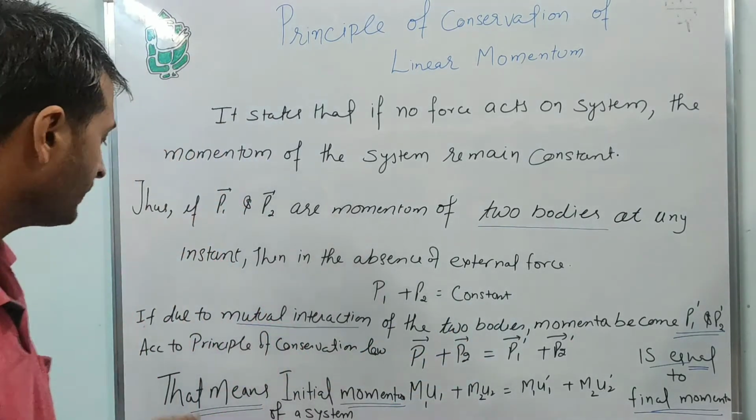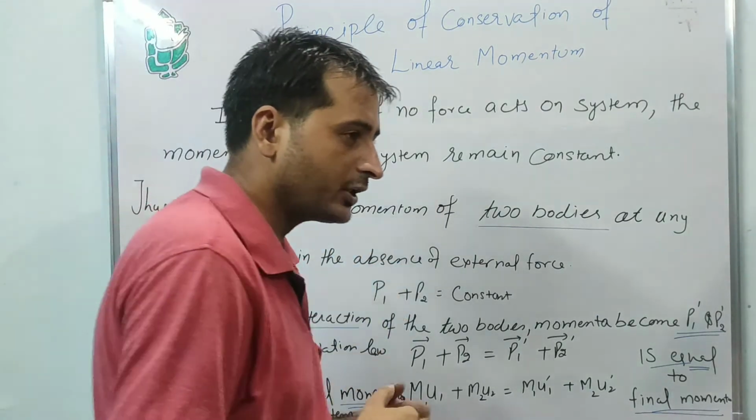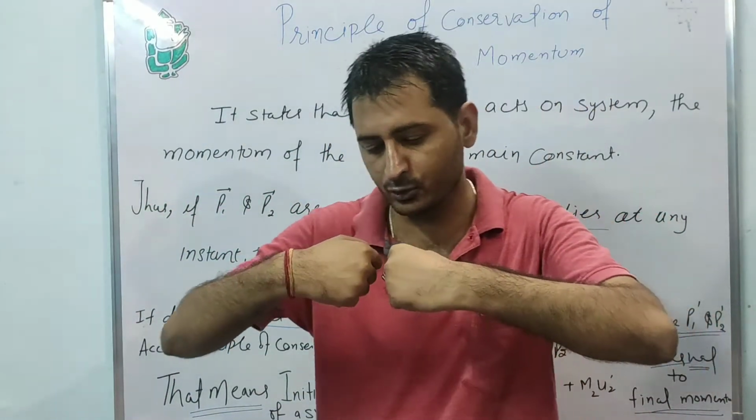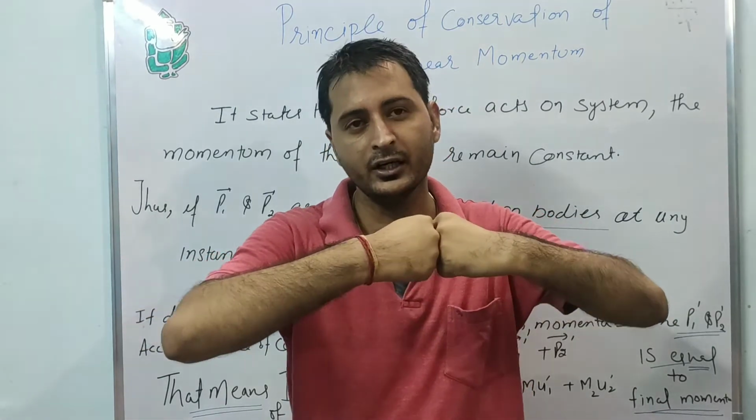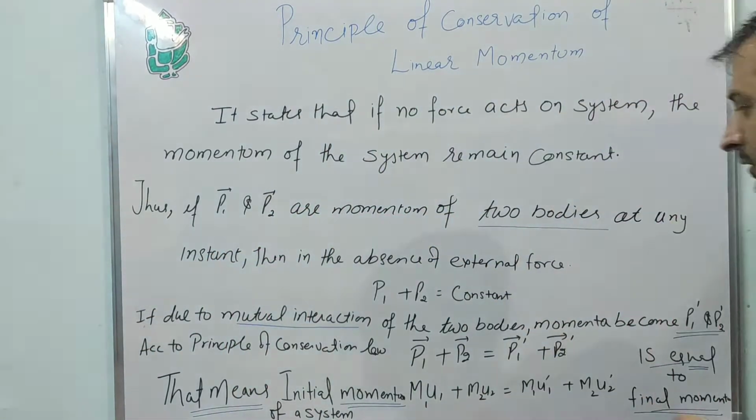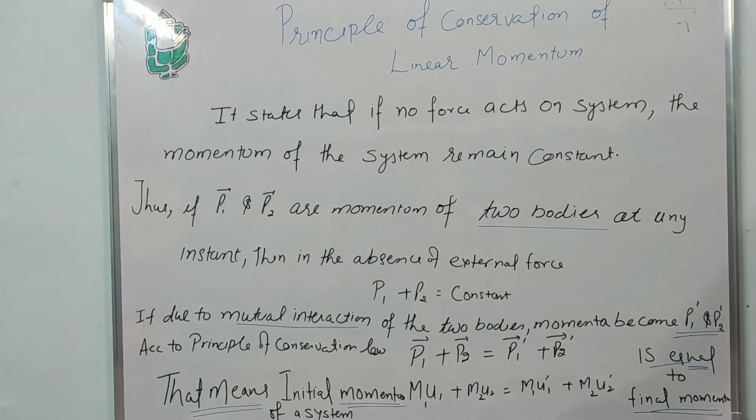Clear? Second point, if due to the mutual interaction of the two bodies, the momenta become P1 dash and P2 dash.